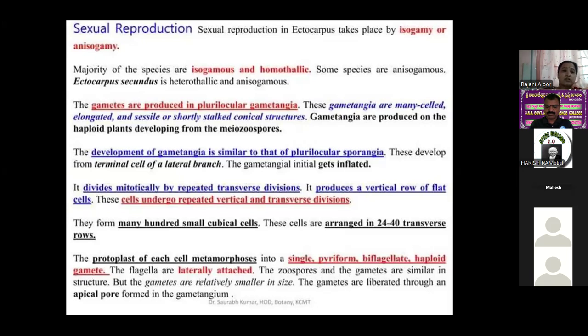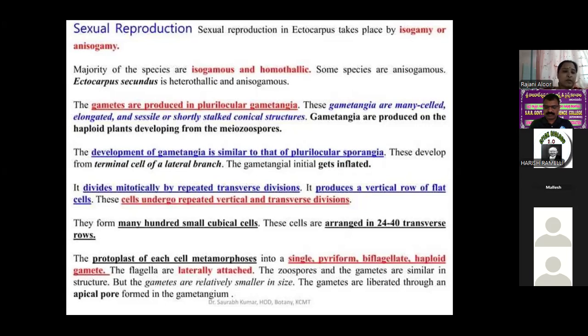The gametes are produced in the plurilocular gametangia. These gametangia have many cells, are elongated, sessile or on a short stalk, and conical in structure, produced on the haploid plant.